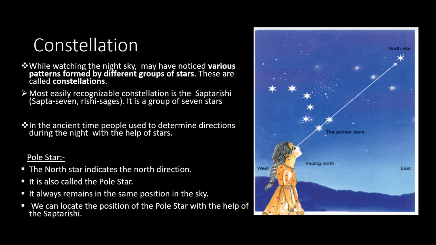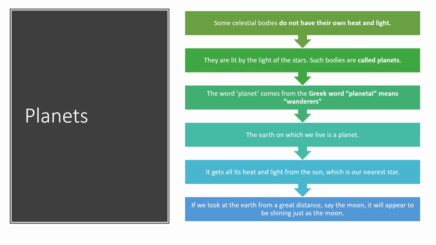Do you know children, in ancient times people used to determine direction during the night with the help of stars. Now we are going to discuss the pole star. The north star indicates the north direction. It is also called pole star. It always remains in the same position in the sky. We can locate the position of the pole star with the help of Saptarishi, as you can see in the figure given here. Let's move to the next slide.